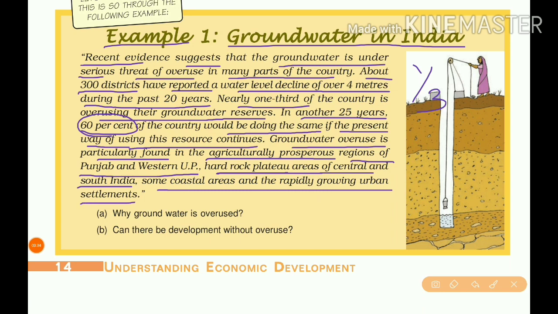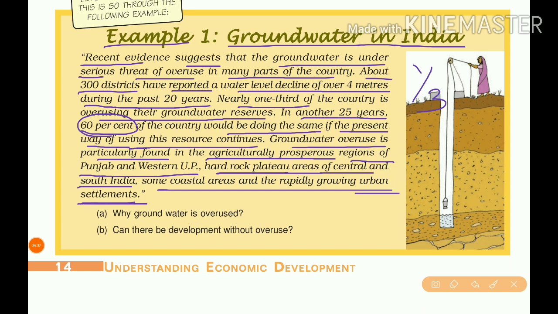In rapidly growing urban settlements, it is because of domestic purposes and also the increase of population in the urban areas.